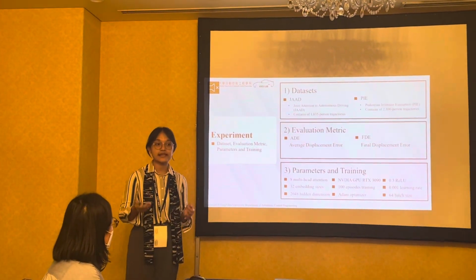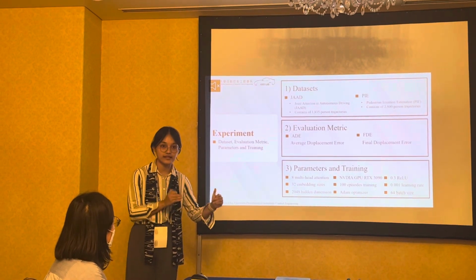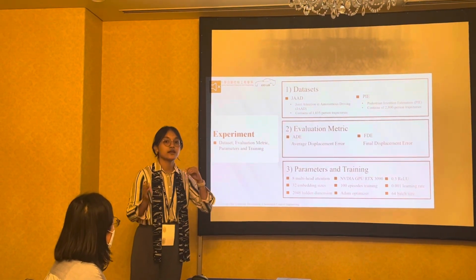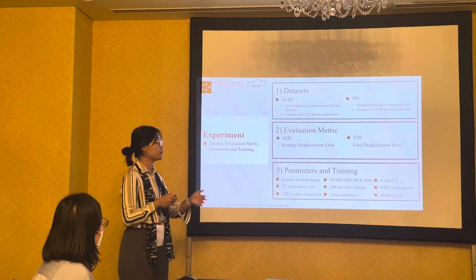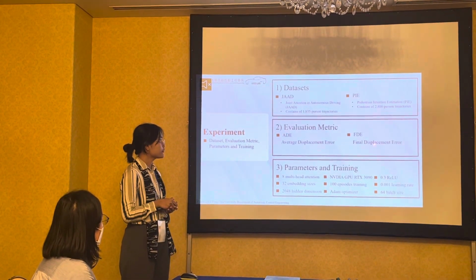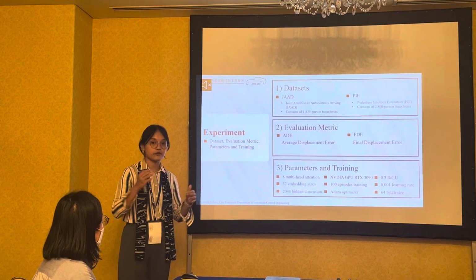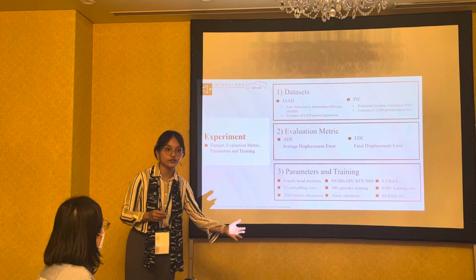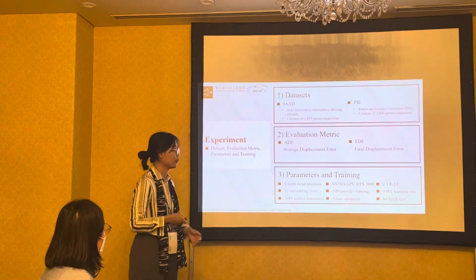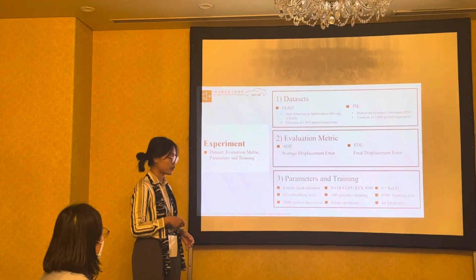What does that mean? It calculates over all of the predicted trajectory from the current time until the predicted horizon time. And then after that, there is the final displacement error. Final displacement error means calculating the final point or the goal of the pedestrian, where will they go? And then these are the parameters and training.